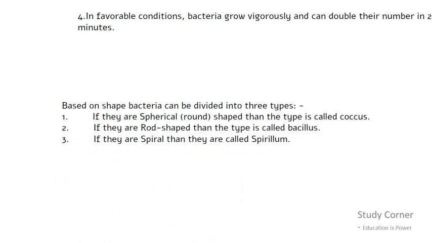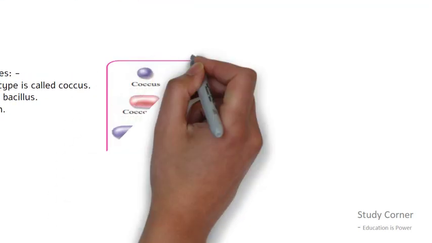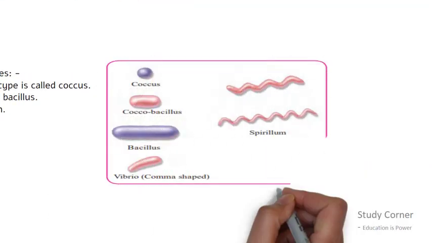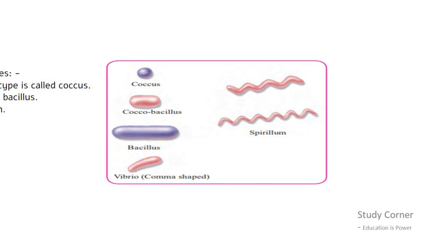The cocci bacteria are round shaped bacteria which cause serious skin disease. The vibrio bacteria are comma in shape. They are mostly aquatic microorganisms. Most of them cause serious diseases such as cholera. Spirillum bacteria cause diseases such as syphilis, which is a sexually transmitted disease.